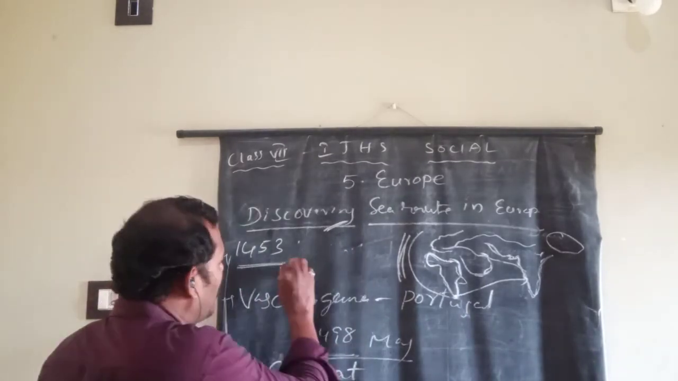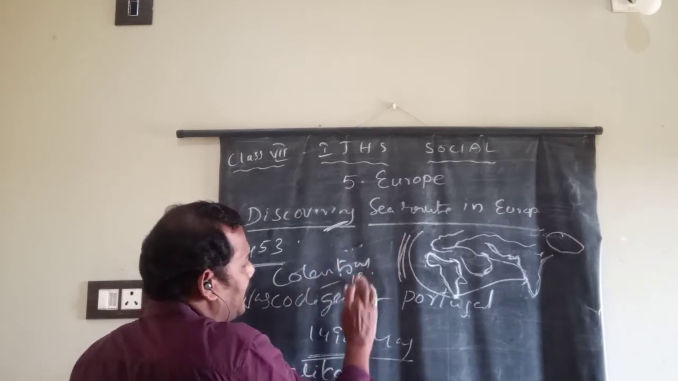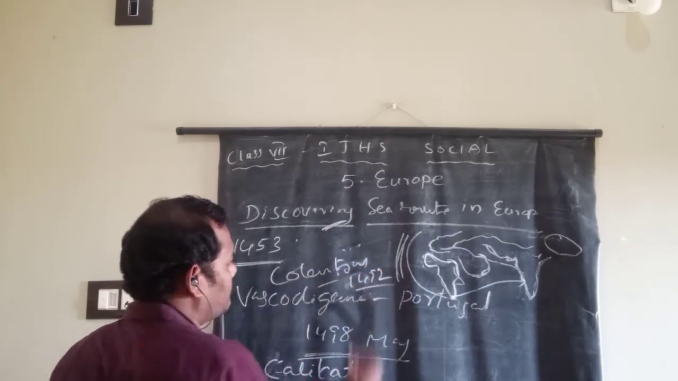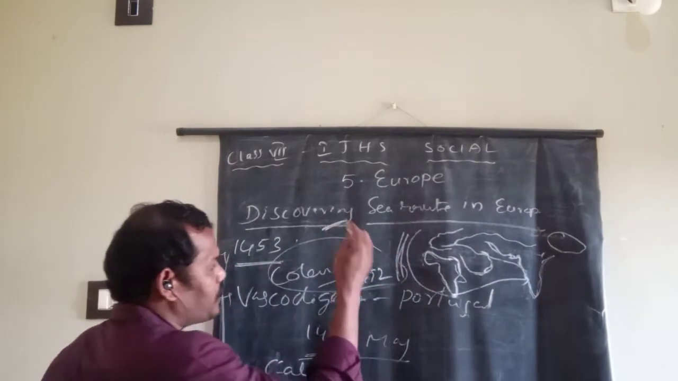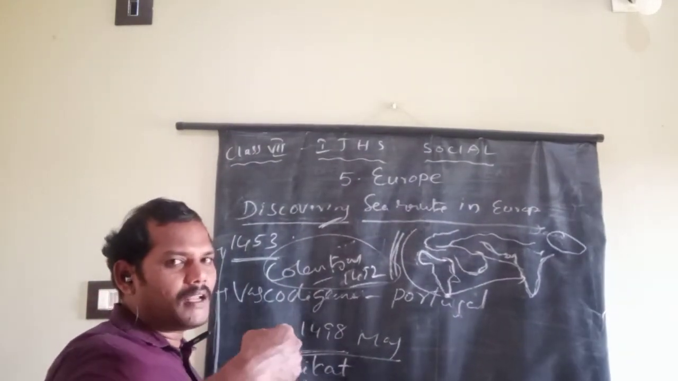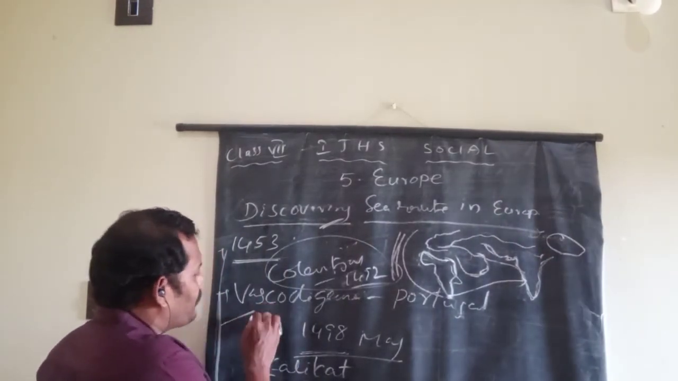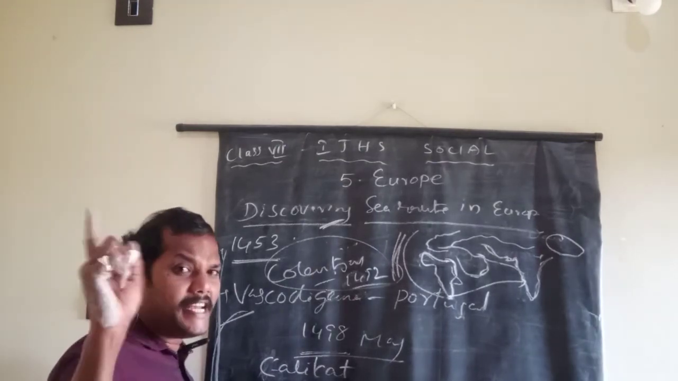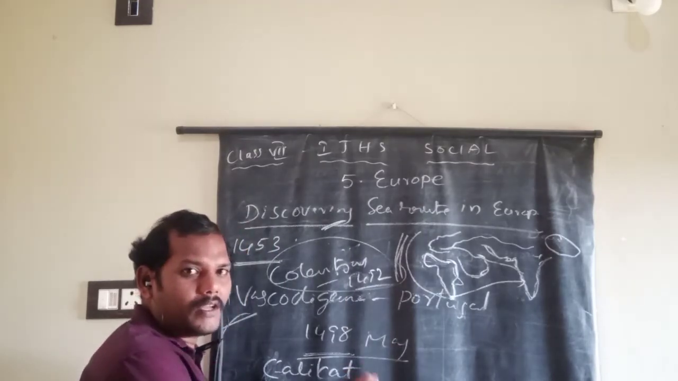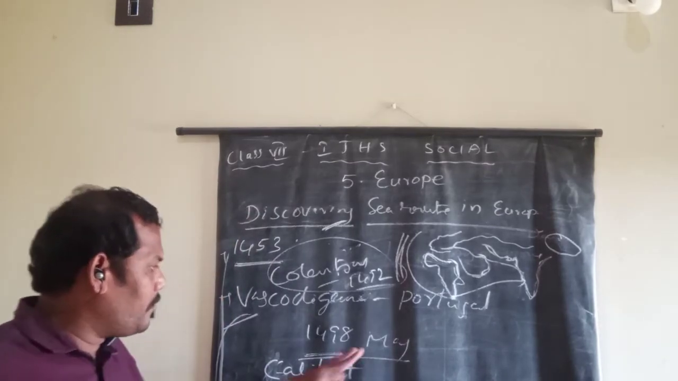Who started this? Columbus is the first person, starting from Spain in the year 1492. Nearly 3 months he was traveling the ocean. Finally he reached the West Indies Islands, which is between North America and South America. And the second one, Vasco da Gama, was the first person to discover the sea route to India directly, through the South Africa Cape of Good Hope. Finally he reached India in the year 1498.